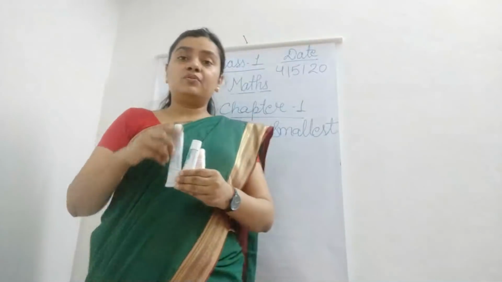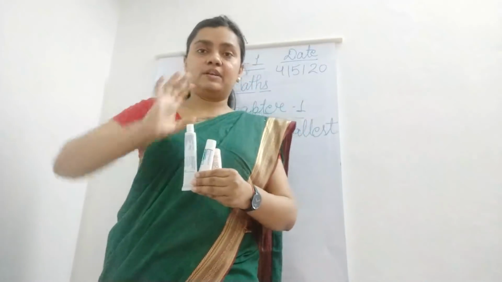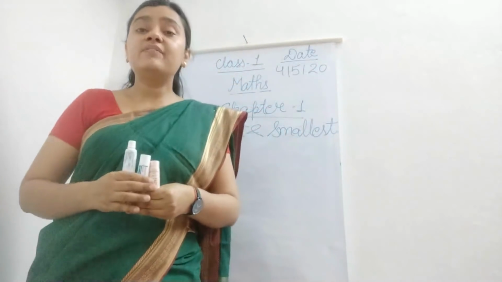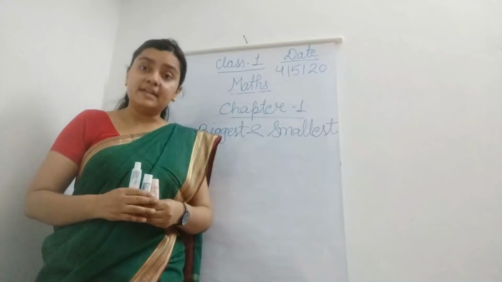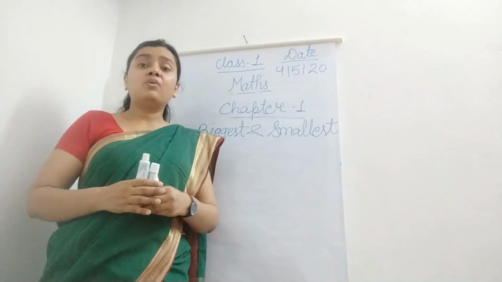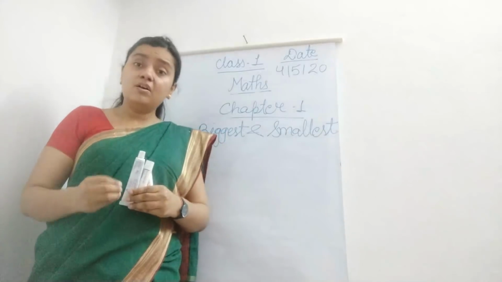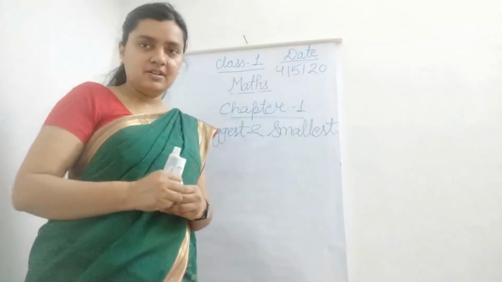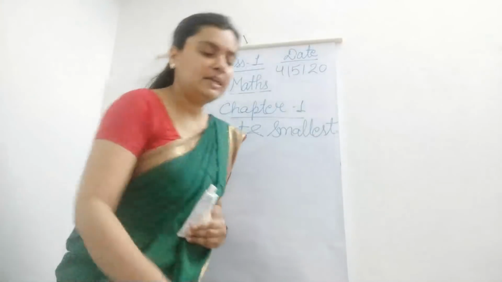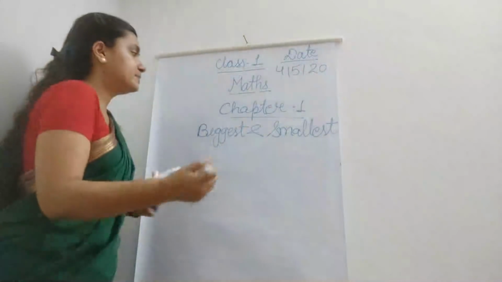So for these, we have to find out which one is biggest. For finding out which one is big or which one is biggest, we will be using three words.